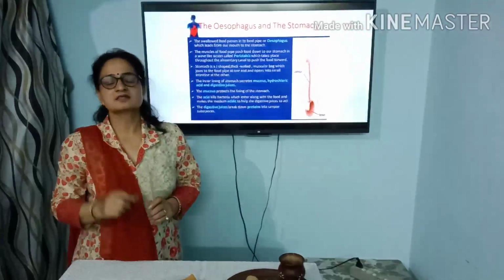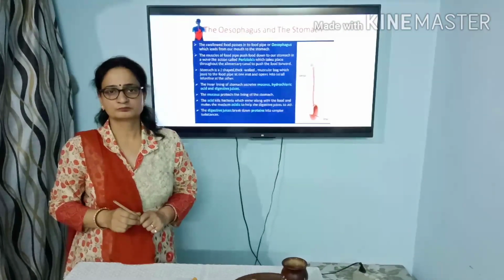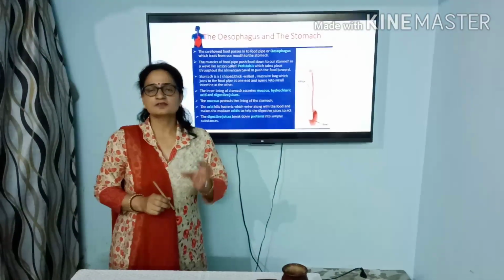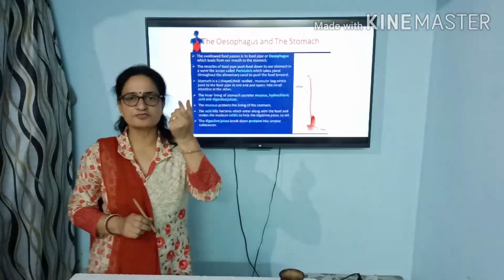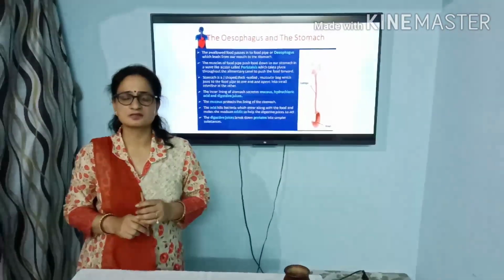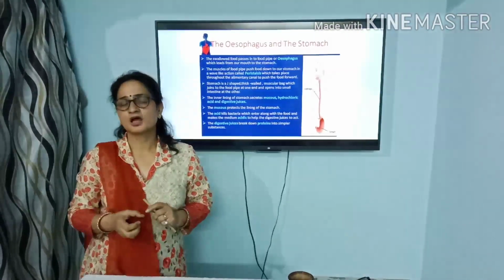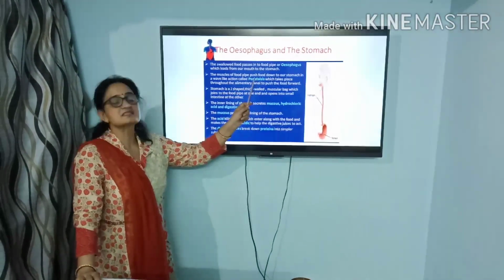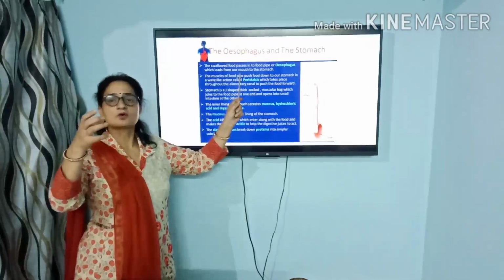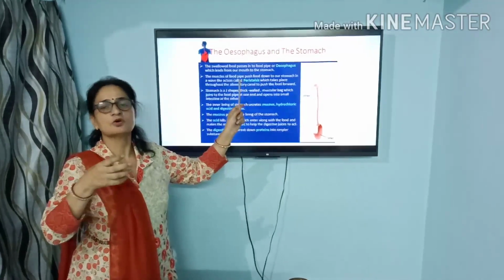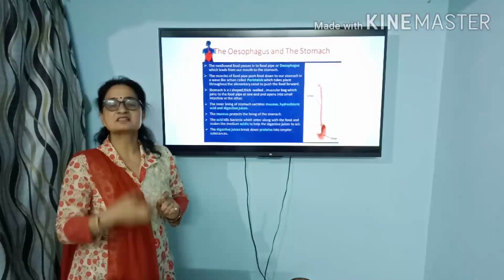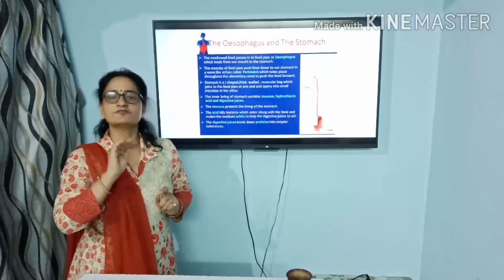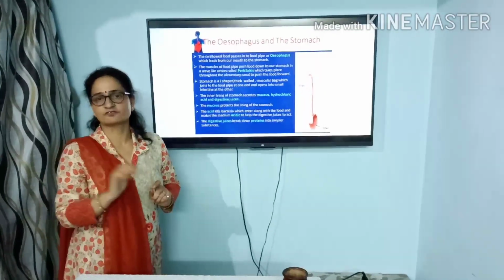The esophagus is a long tube-like structure. It is also known as the food pipe. The food in the form of bolus moves down into the esophagus. This movement of the food occurs by a special mechanism called peristalsis. Here, the contraction and the expansion of the muscles of the food pipe takes place, which helps in pushing the food forward into the esophagus.